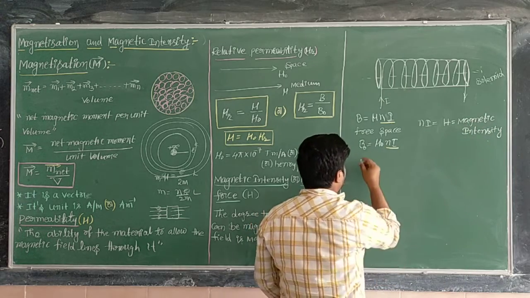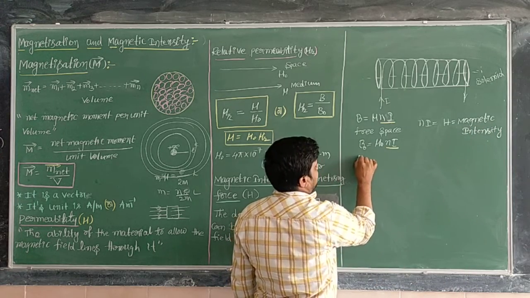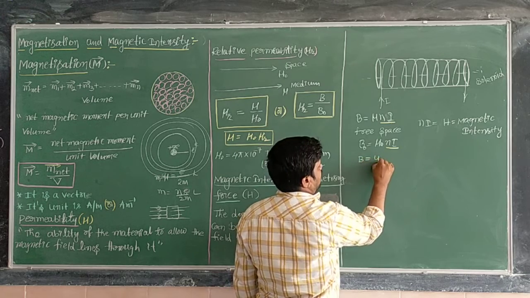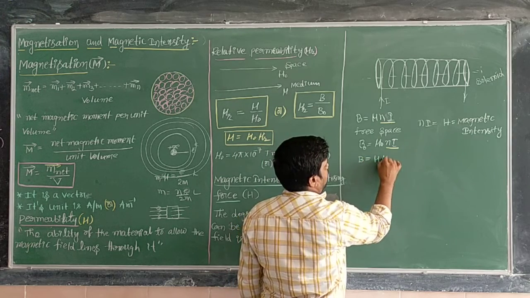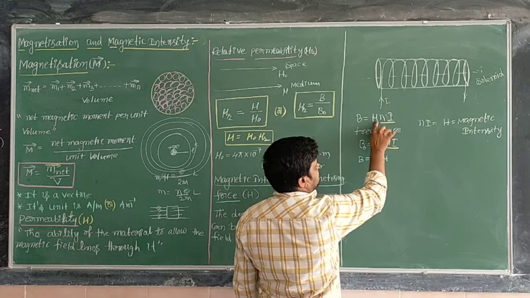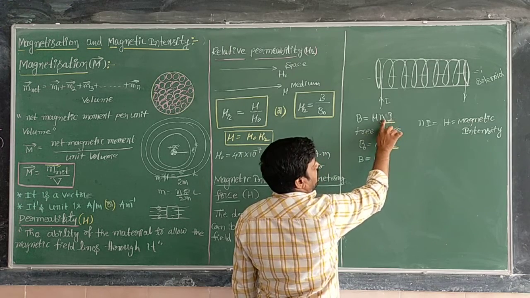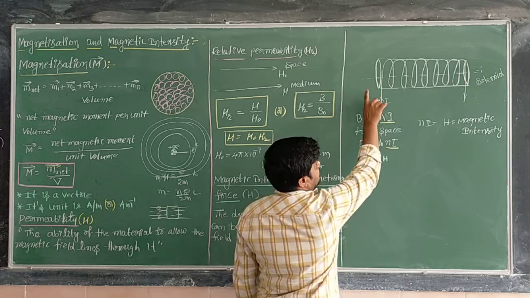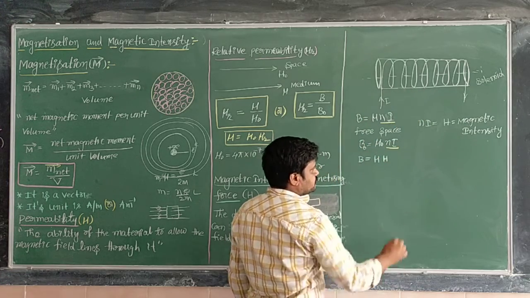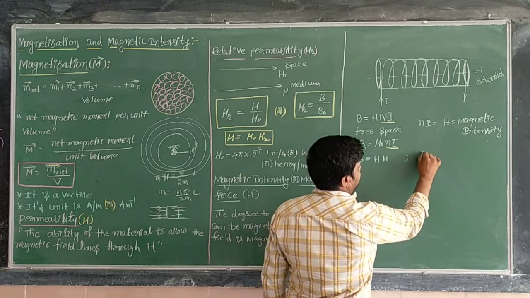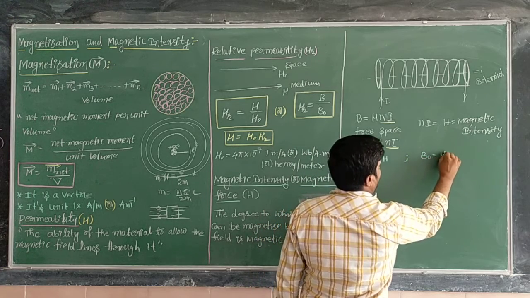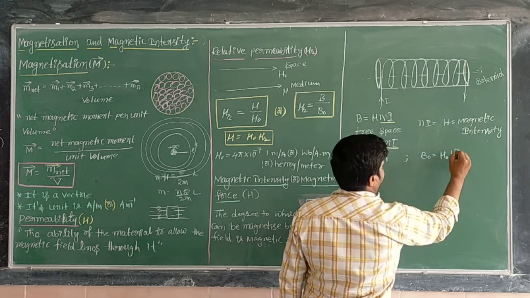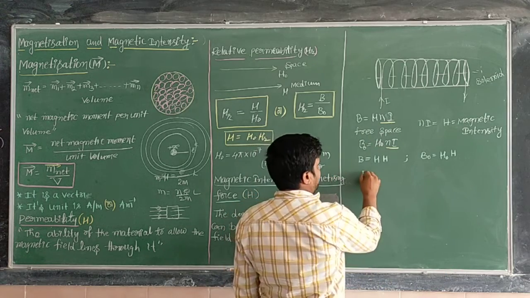Right. So from this one we can write the magnetic field inside a solenoid in terms of mu. The product of number of turns and current is nothing but magnetic intensity. Magnetic field inside a solenoid I have written. Otherwise, suppose free medium is there, B naught is equal to mu naught into H.